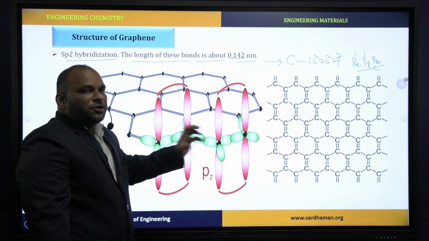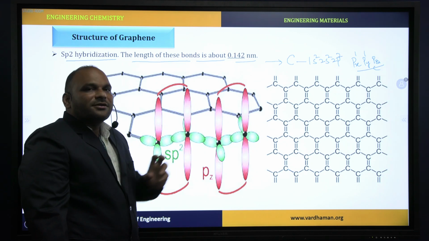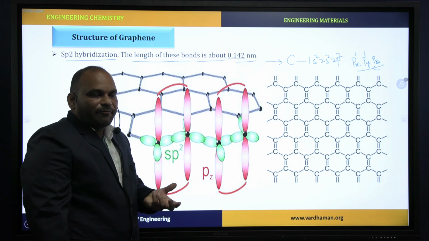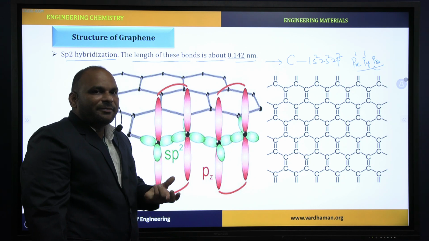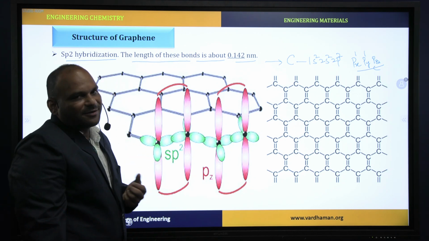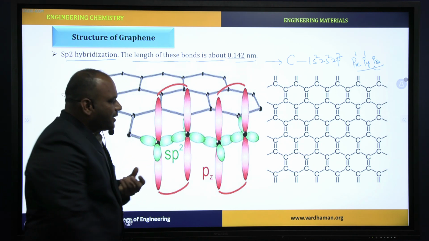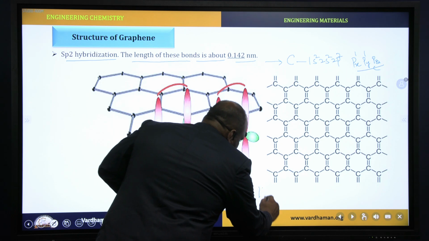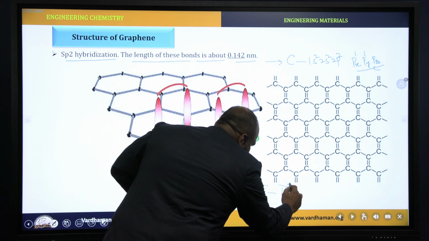Due to this, electrons are transferred from one orbital to another orbital, that is, from pi orbital to pi star orbital. Pi orbital means pi bonding, and pi star means pi anti-bonding orbitals.